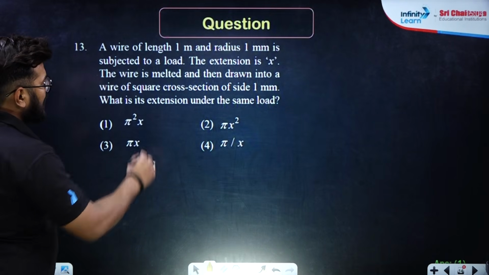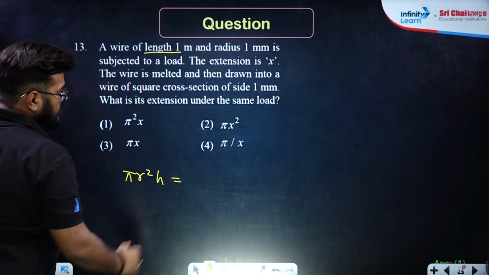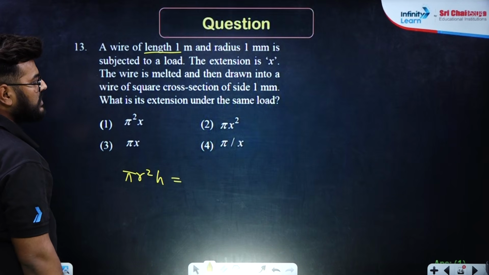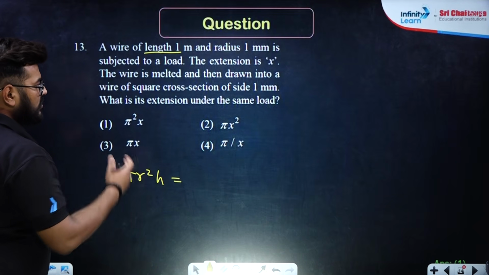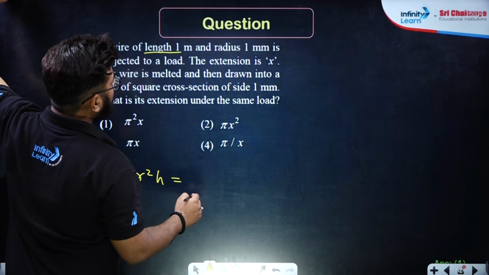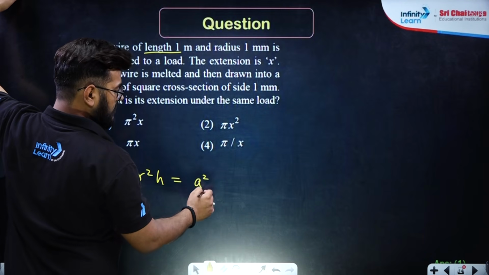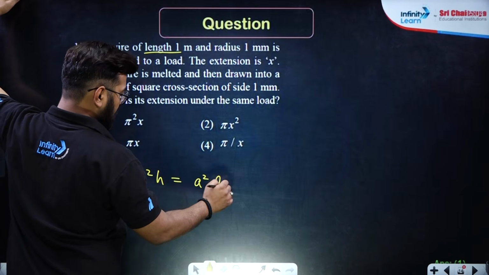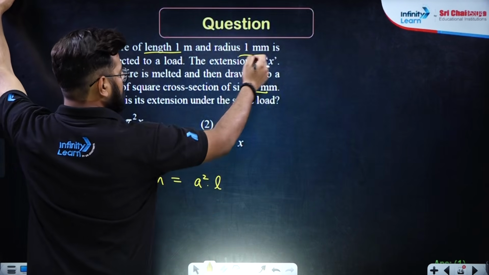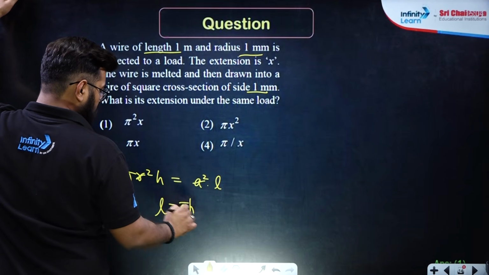The volume of this cylindrical wire will be pi r square h, and that will be equal to the new wire of square cross section: side a square into length L. Now r and a are the same. That means the length over here turns out to be pi h.